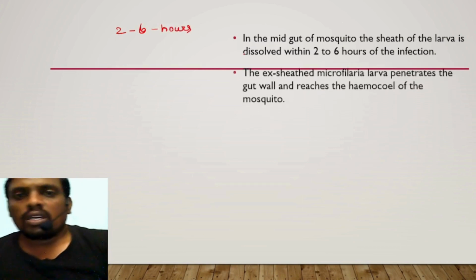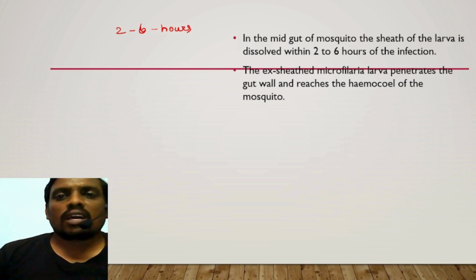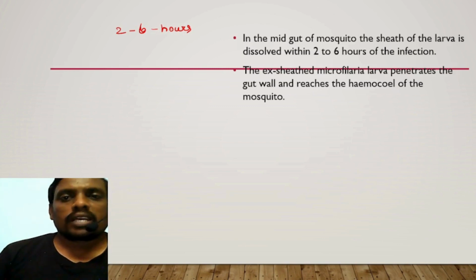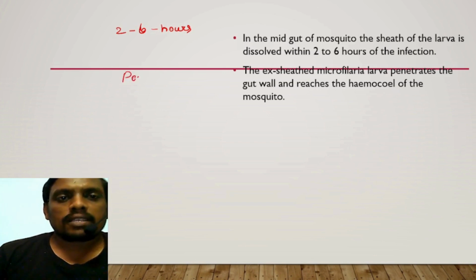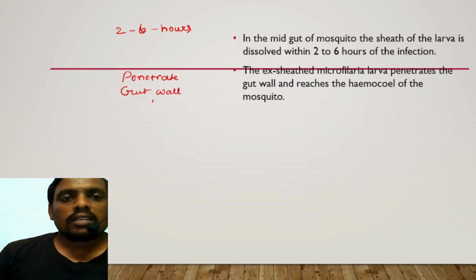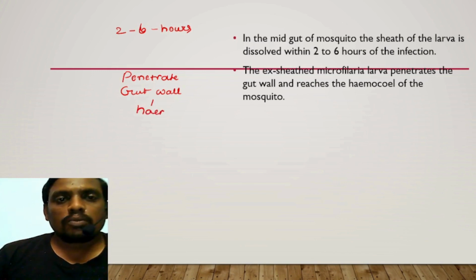Now the unsheathed microfilarial larva penetrates the gut wall and reaches the hemocoel of the mosquito.